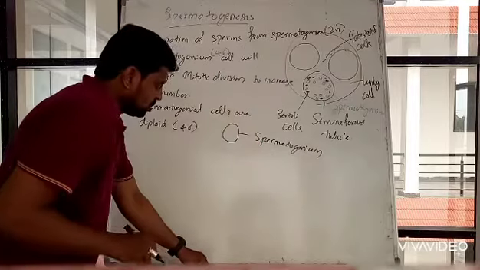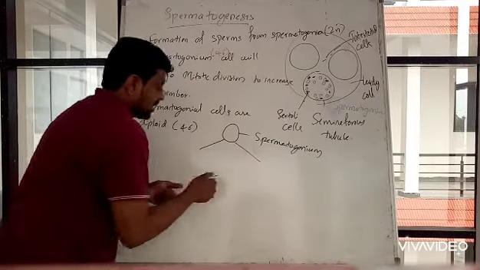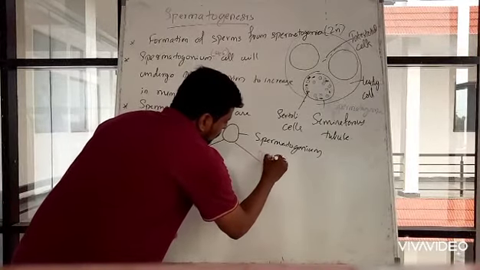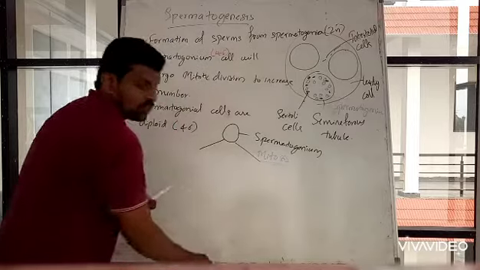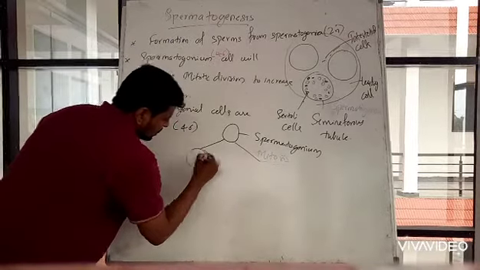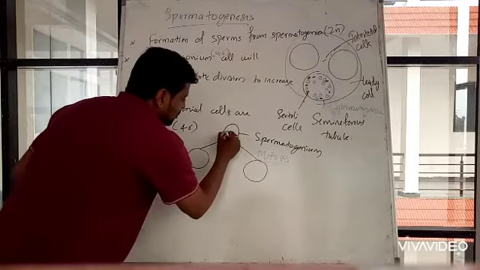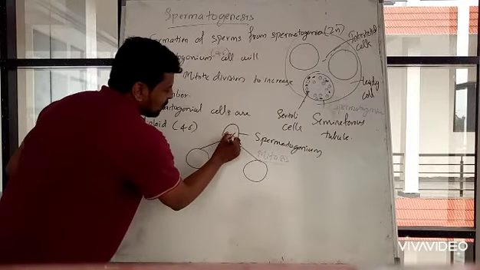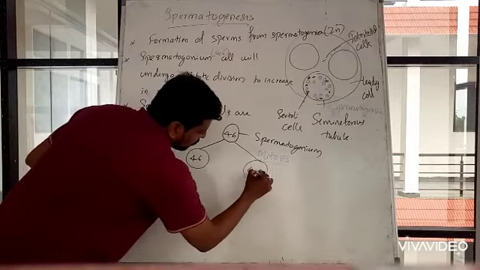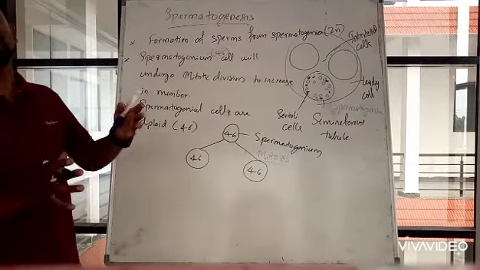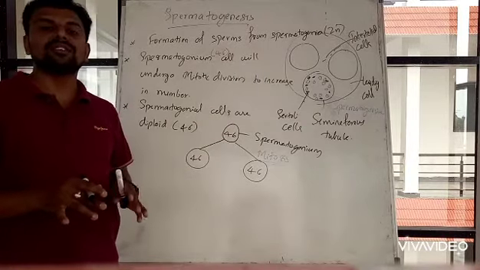Spermatogonium. So it divides mitotically, right? Mitosis means the formation of two cells of the same number. Say for example, spermatogonia cells have 46 chromosomes, so here also the number of chromosomes will remain the same, because they are dividing through mitosis.